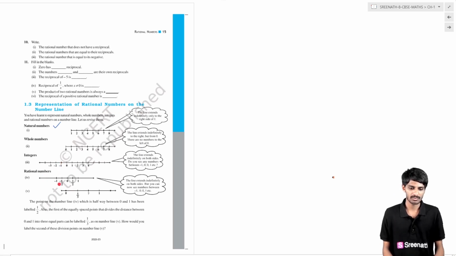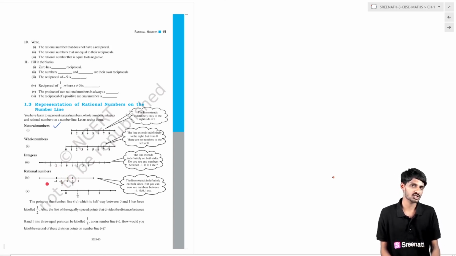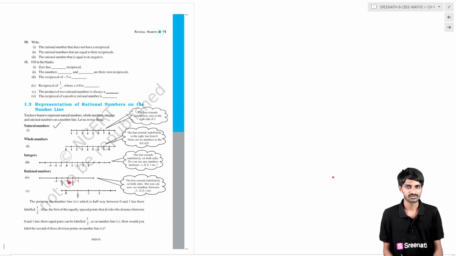Then what about rational numbers? If you take rational numbers, they are in the form of 1 by 2, like that, p by q form. So if you take the rational numbers number line, here is the 0 and here is the 1. Then this is the 1 and there is the 2. And in integers, -1, -2, like that. Then where will rational numbers be on the number line? They will be in between the integers. Here 1 by 2 is a rational number. It is in between the 2 integers 0 and 1. Here it is -1 by 2. It is a rational number. It is in between the 2 integers -1 and 0.